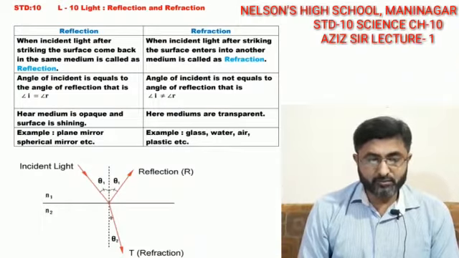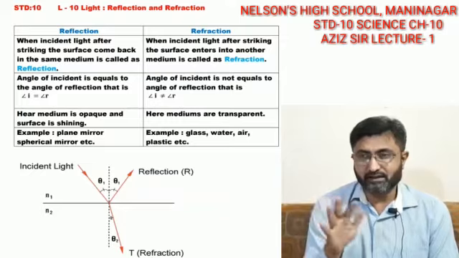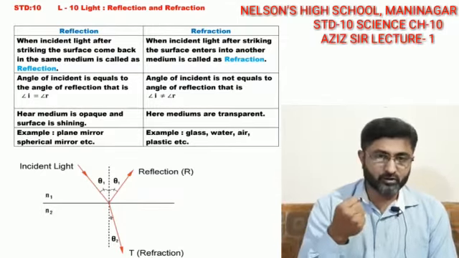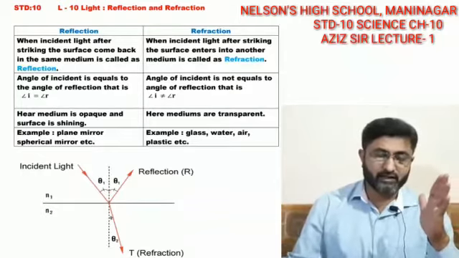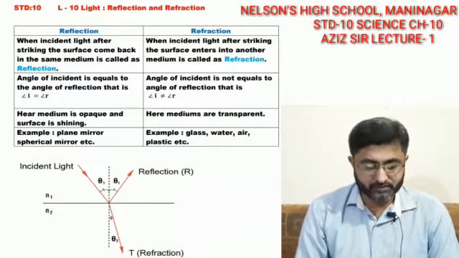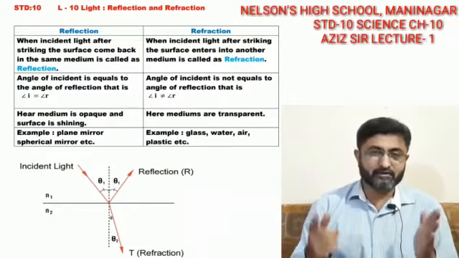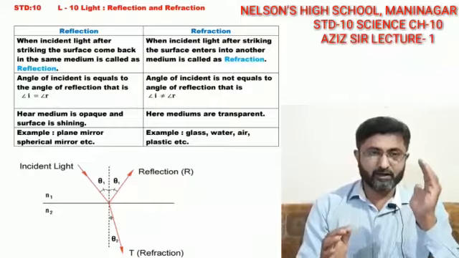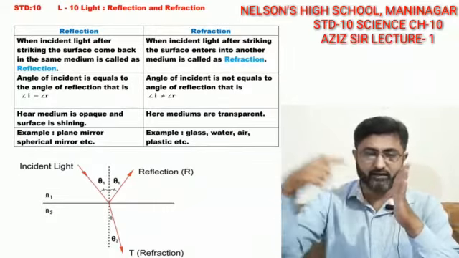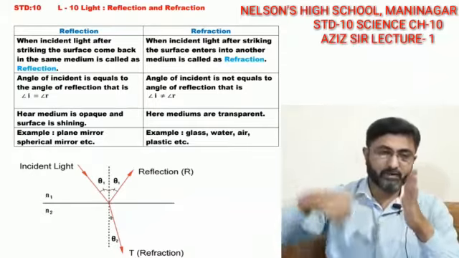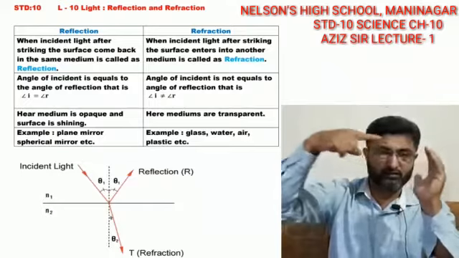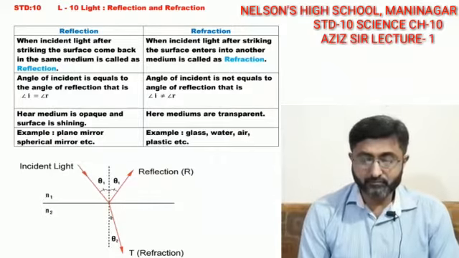In case of reflection, it is necessary that the surface must be shining, because if it is not shining, it is going to absorb the light. The surface from which light strikes and comes out must be shining, that is, a reflecting surface. Examples of reflecting surfaces are plane mirrors and spherical mirrors, concave or convex, of this shape, where the light strikes and passes back. In case of a concave mirror, the light passes towards the focus.